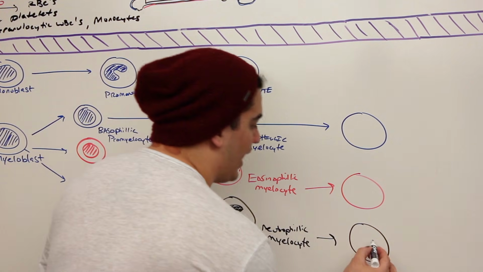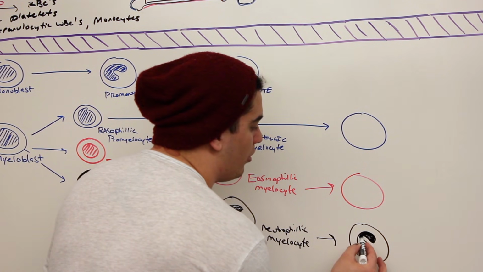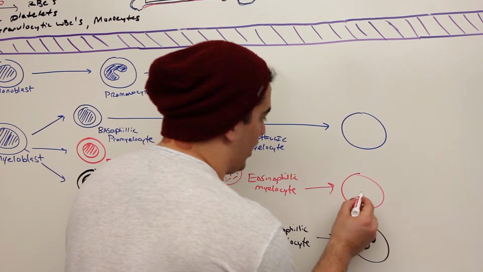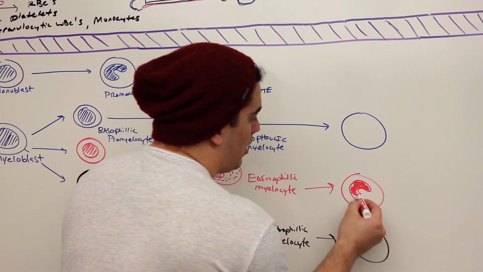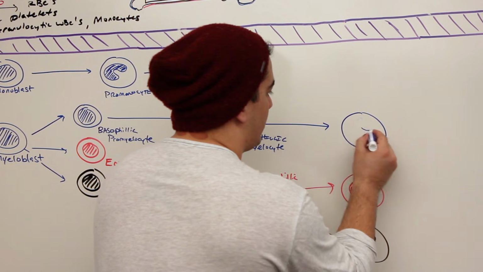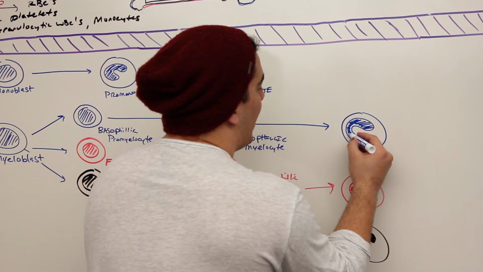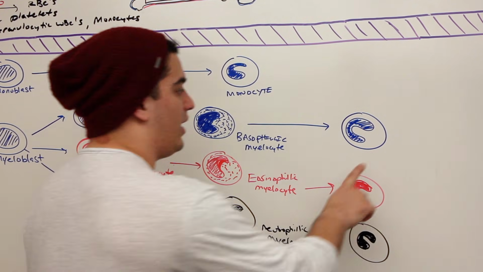So now what should it look like? It should be perfectly U-shaped. Perfectly U-shaped nucleus now. And this one should have a perfectly U-shaped nucleus. And then this last one should have a perfectly U-shaped nucleus. So again, they're starting to form that U-shaped nucleus within the actual myelocyte, but they completely form that constricted U-shaped nucleus within this next step.